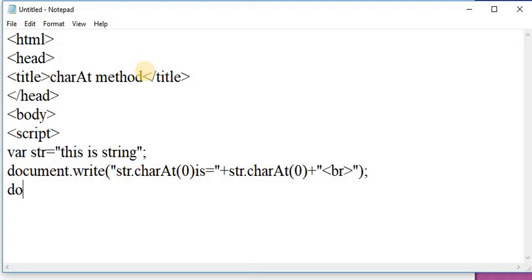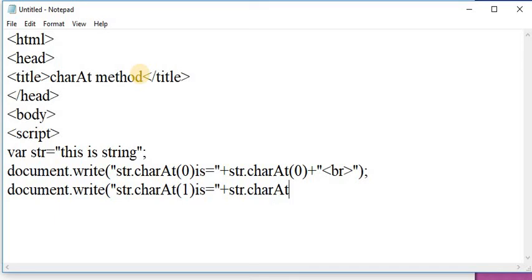Again I am printing document.write, and here the same string.charAt, that is for the first position, charAt is equal to, plus str.charAt 1. For the first position it will return whatever the character at the first index of the string is.